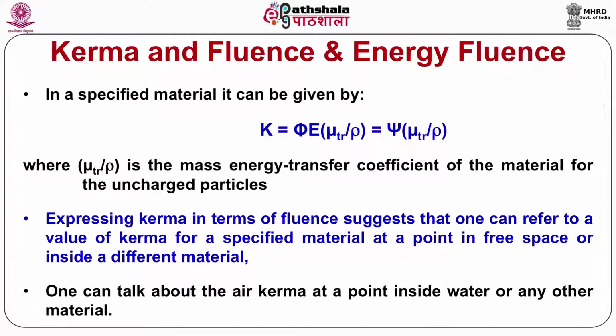So, kerma can also be represented mathematically as K is equal to psi into mu Tr by rho, where mu Tr by rho is the mass energy transfer coefficient of the material for these particles.